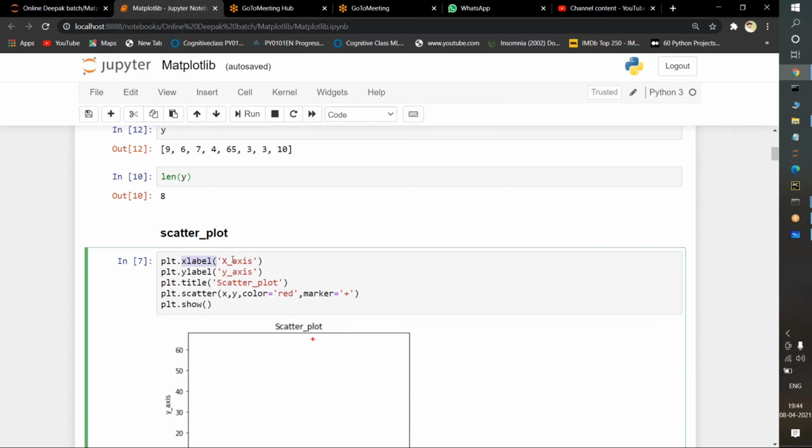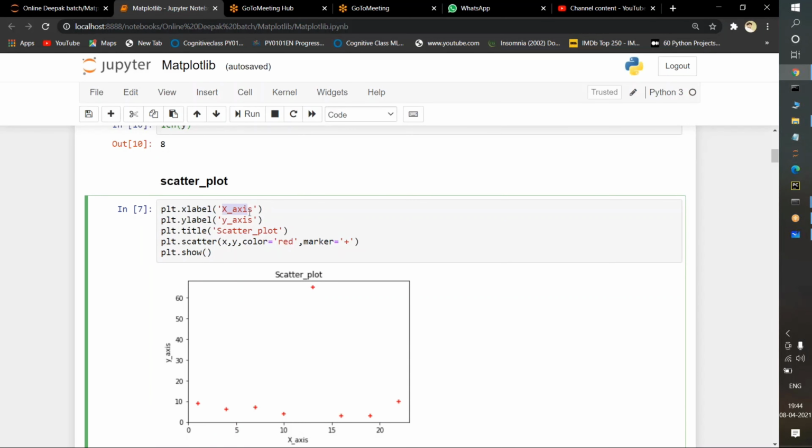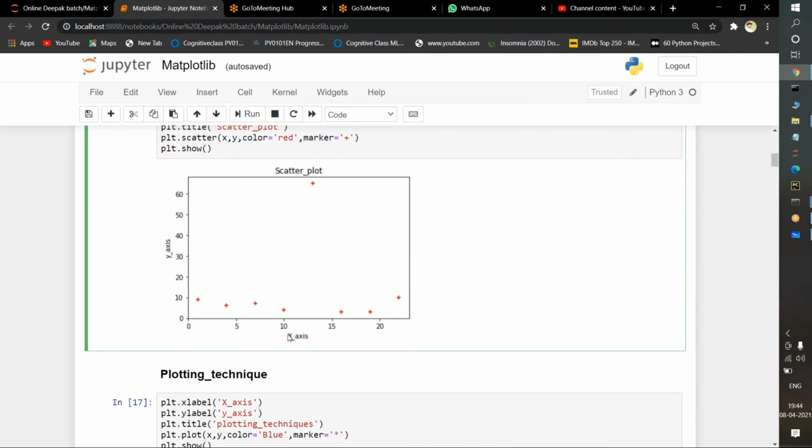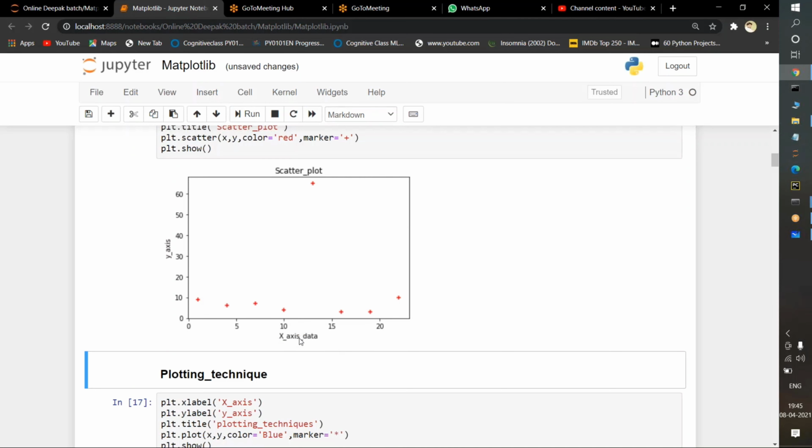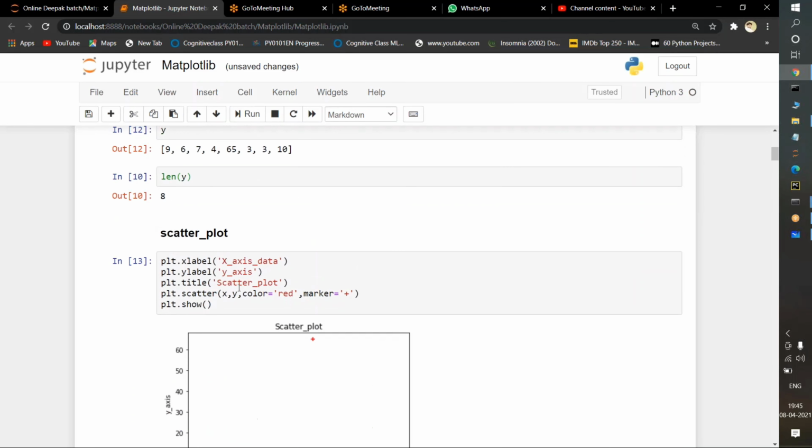So plt.xlabel. Inside xlabel I am passing x-axis. What do you mean by this? Whatever text you pass inside the xlabel is going to be printed on the x-axis. See here, what I am passing is x-axis. Suppose instead of x-axis, I pass x-axis data, and if I run this command, see here, down on the x-axis, x-axis data. Whatever text you want below on the x-axis should be written in the function known as plt.xlabel.